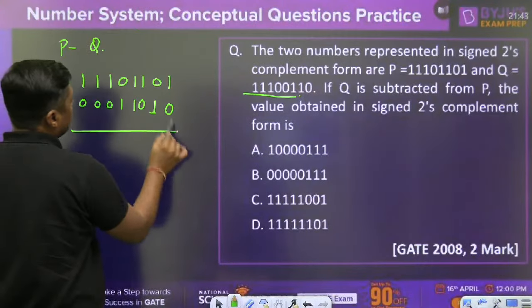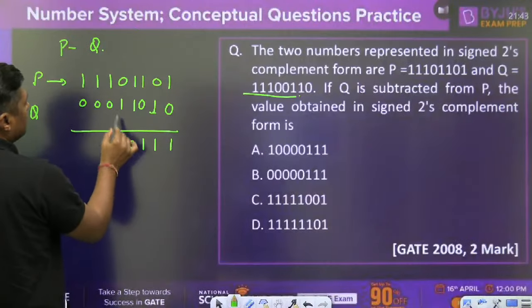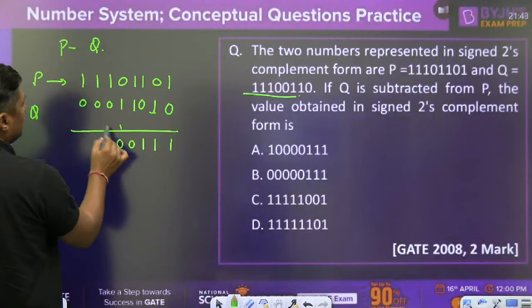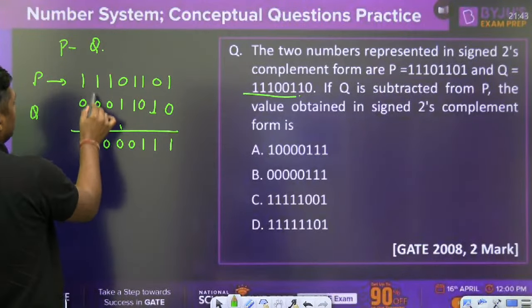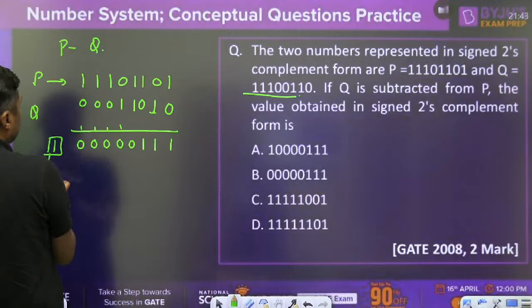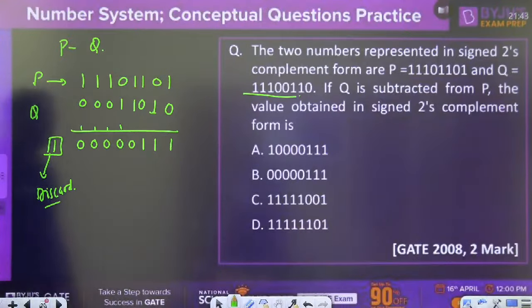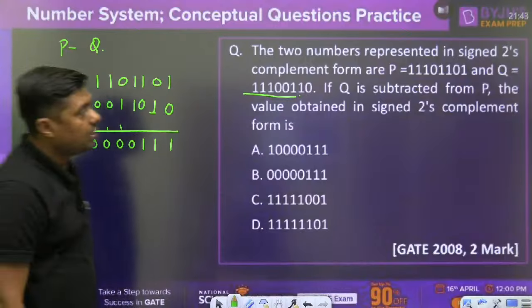Add these two numbers. 1, 1, 0, carry 1, and so on for each bit. If you are getting the carry, discard the carry. Okay, and that is the number.